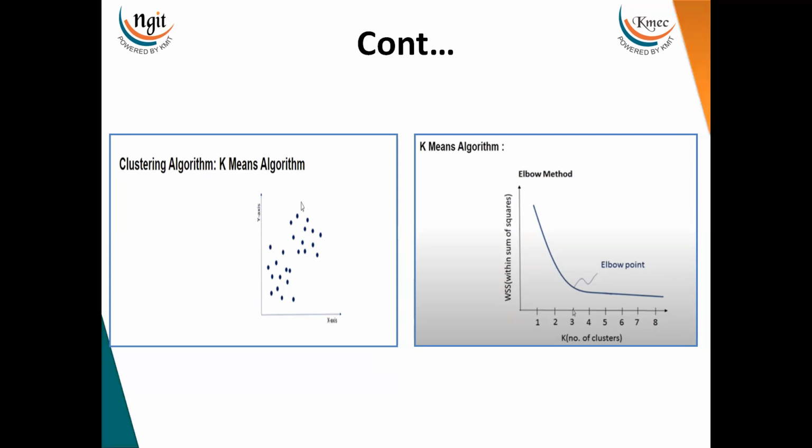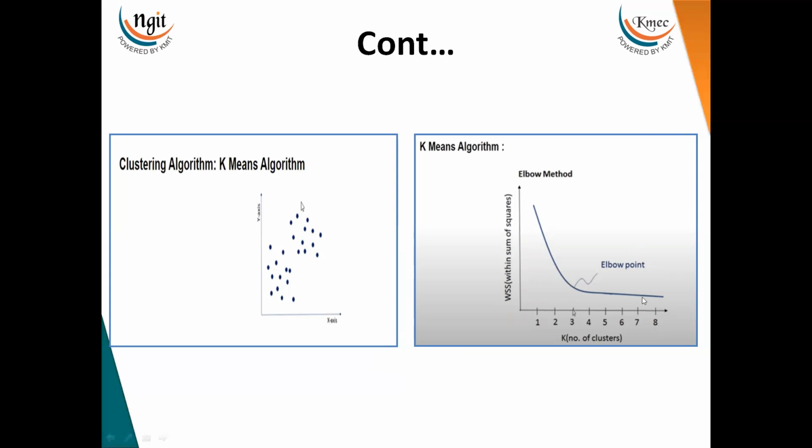Generally people randomly select any number and find the clusters, but the best way of finding the number of clusters is the elbow method. I'm not discussing the elbow method in detail here. When we do the implementation, I'll discuss how the elbow method works.